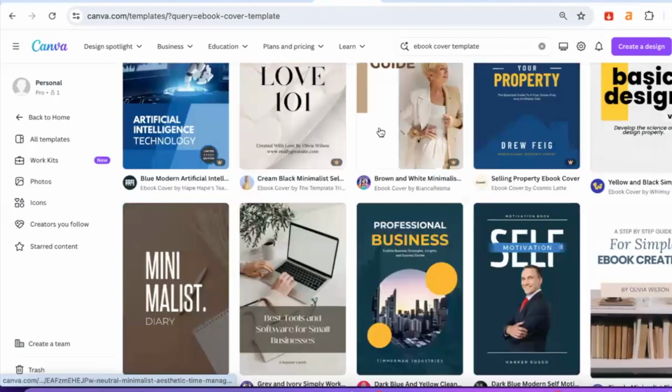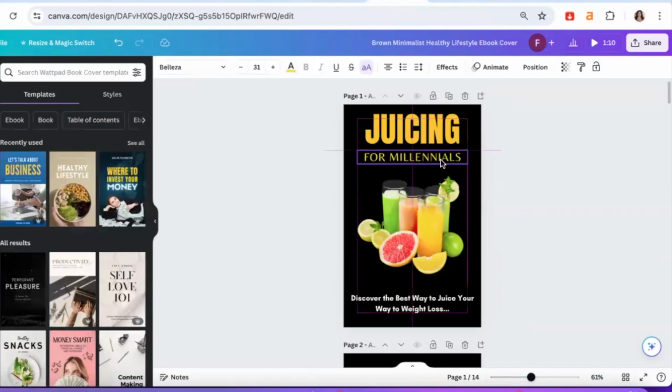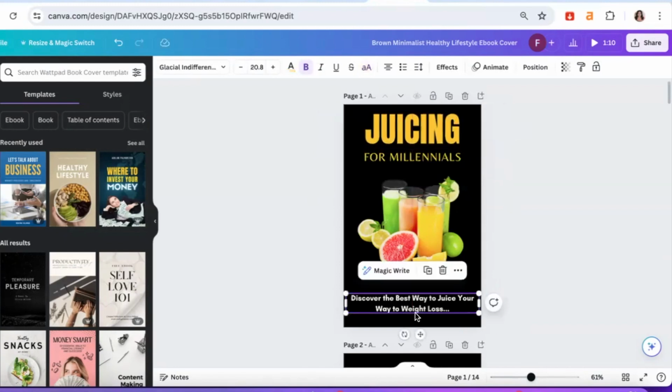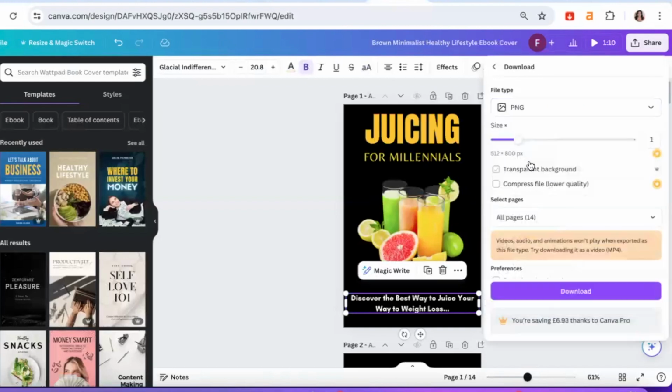And you just want to find one that closely resonates with what you're trying to create your ebook around. As you can see here, I've got an ebook cover that I've just created that I am going to be using for that ebook. So all I want to do, guys, is go to share, and then I'm just going to download that as a PNG file, okay?